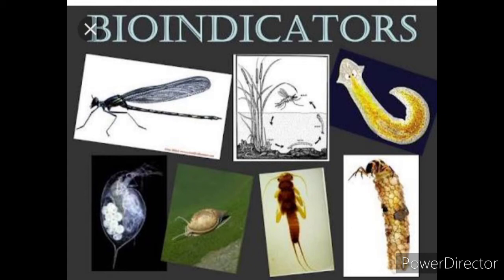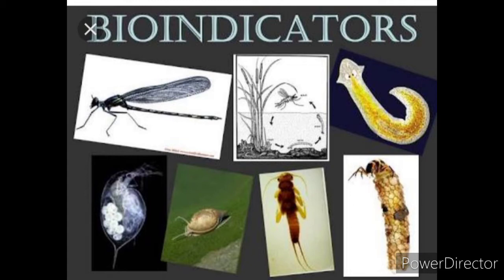Bioindicators, otherwise called biological indicators, may be any species or a group of species whose function or status reveals the qualitative status of the environment. A bioindicator may be a single organism or a group of organisms. The organism's presence or absence, or the organism's function, will give the status of the environment.